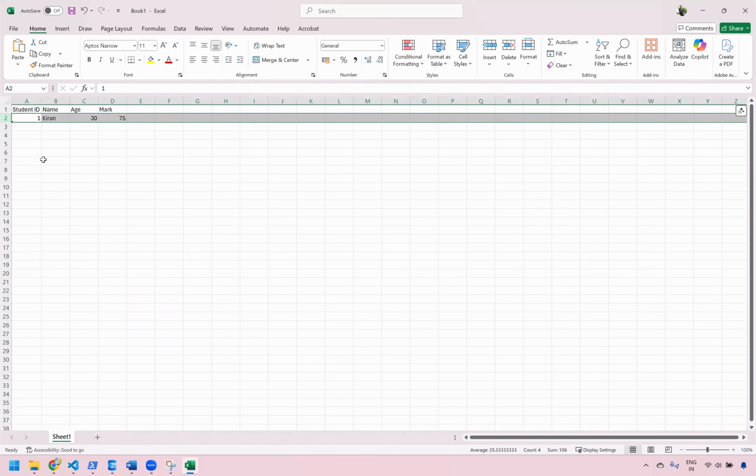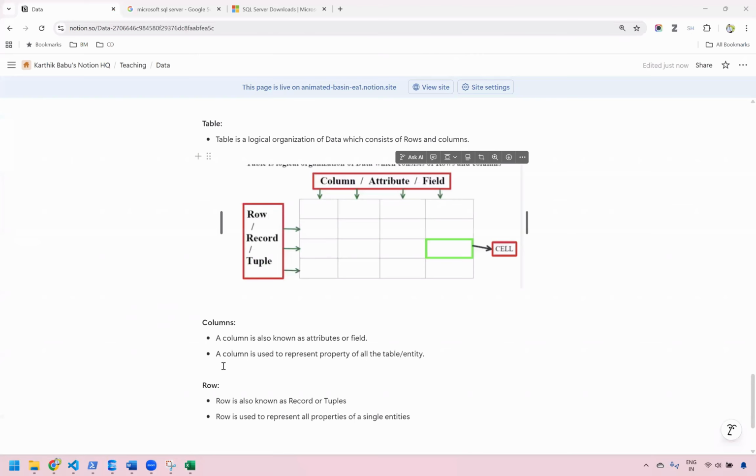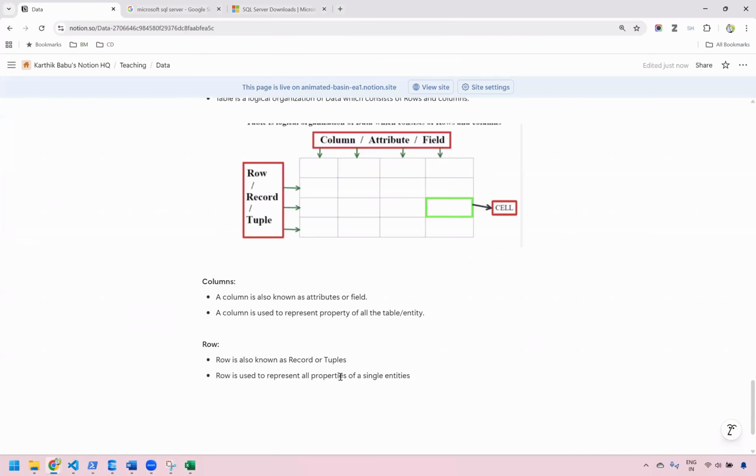This entire row is used to represent all properties: the student ID property, name property, age property, and marks property of a single entity. This entire student record is trying to represent all its properties. That is what I'm trying to put here. A row is used to represent all properties of a single entity.